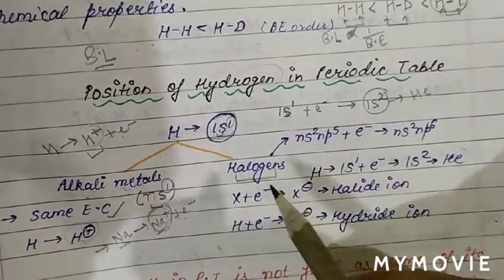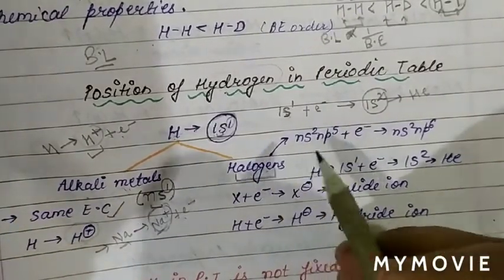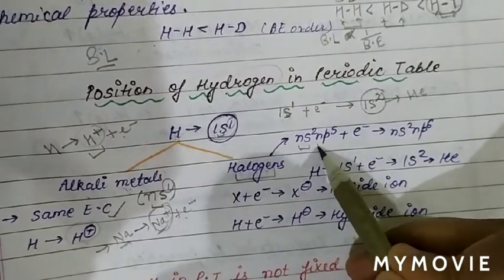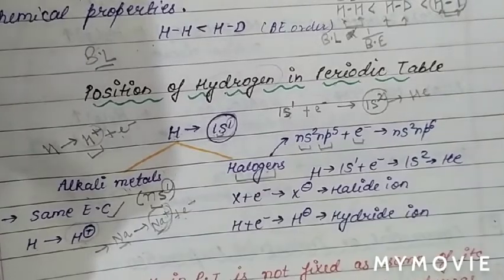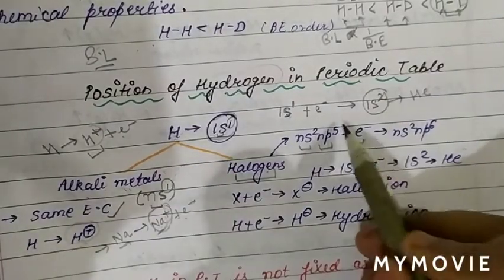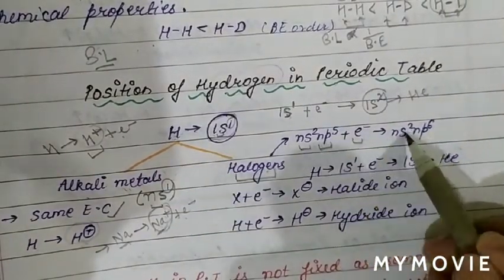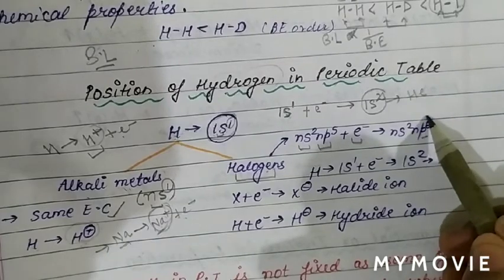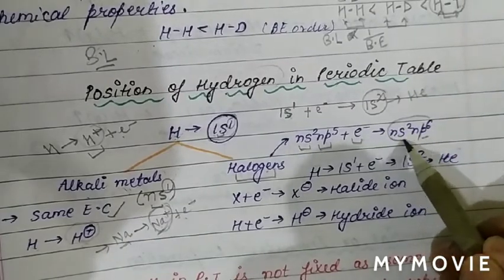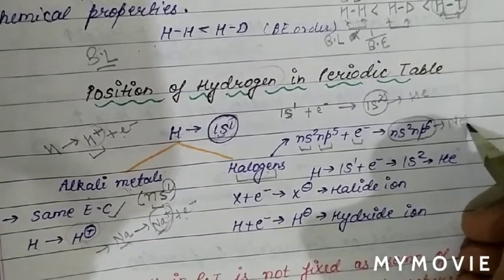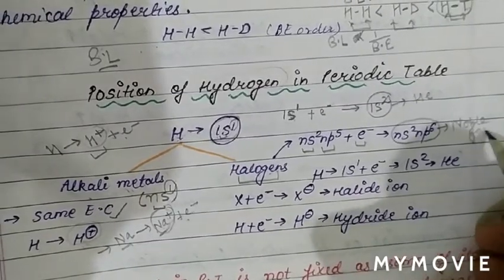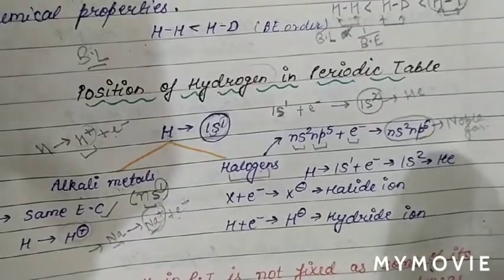Now, as we know, halogens have the general electronic configuration ns2 np5. So when halogens gain an electron, the configuration becomes ns2 np6. The configuration ns2 np6 is the general electronic configuration for noble gases.